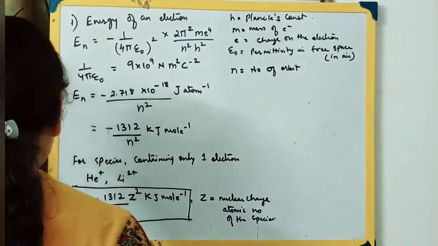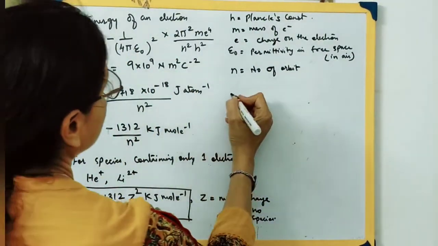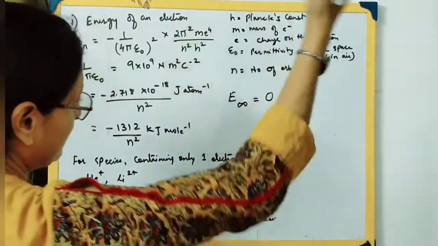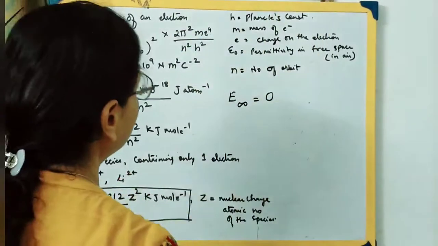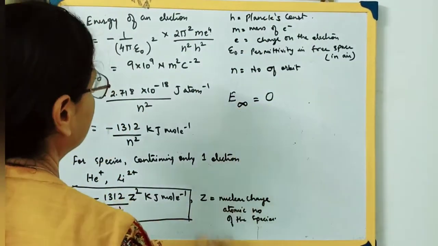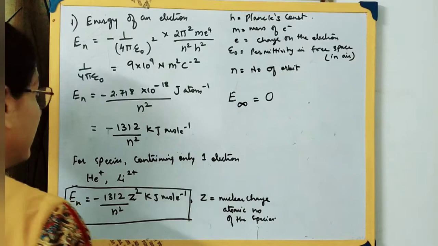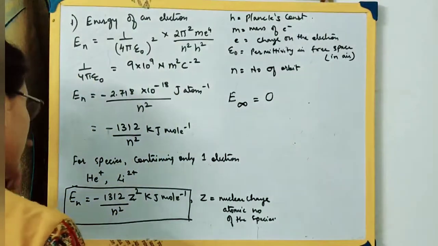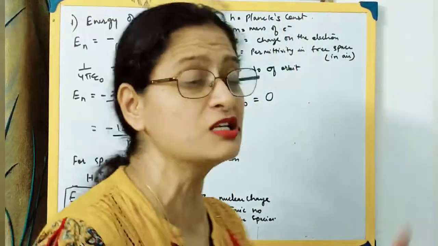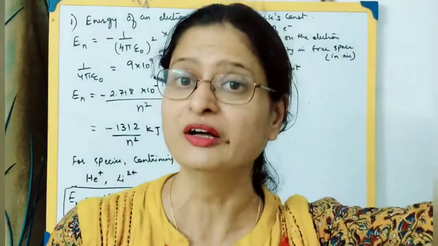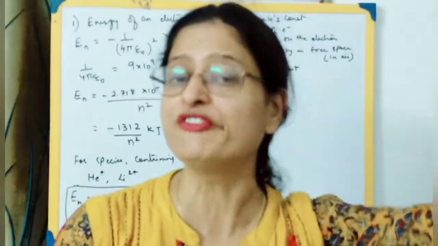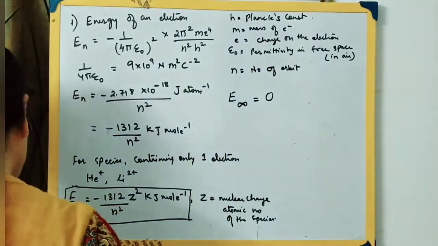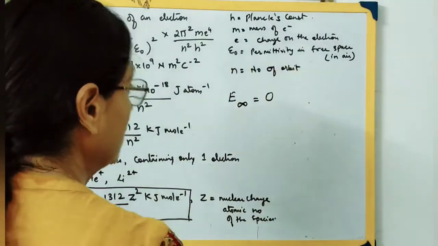So we can say that the energy at this particular place, where the electron is at an infinite distance, we represent this as E infinity, and the energy will be 0. So the electron, we can say, is out of the boundary of an atom. It's not exactly out of the boundary of an atom, it is within the atom, but so far off that the force of attraction from the nucleus is negligible, or near to 0.